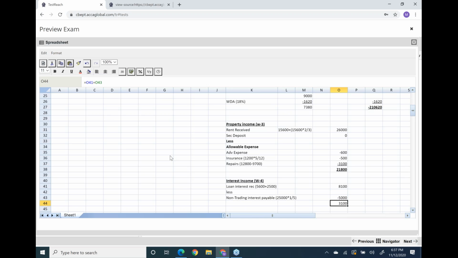So this is the final answer of the interest income folder. Have a look at this interest income folder.